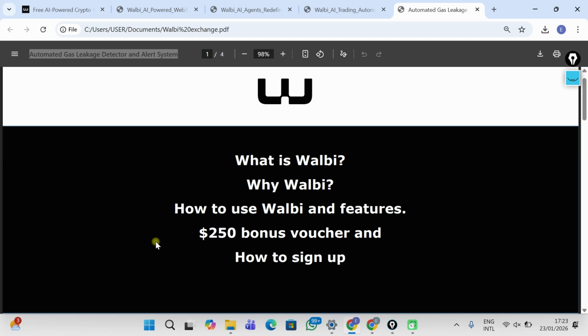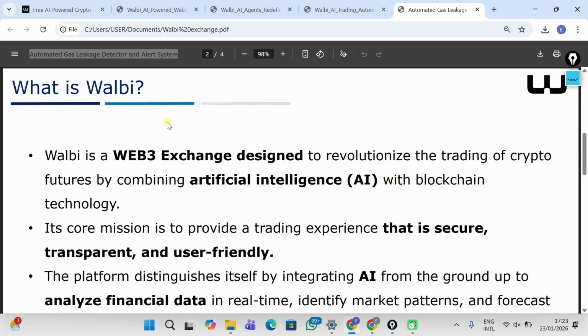So what is Walbi? Walbi is a Web3 exchange that combines the power of crypto futures and artificial intelligence, or AI.